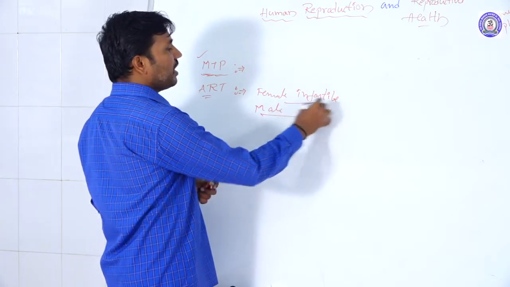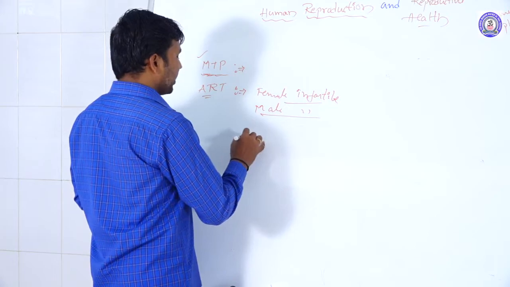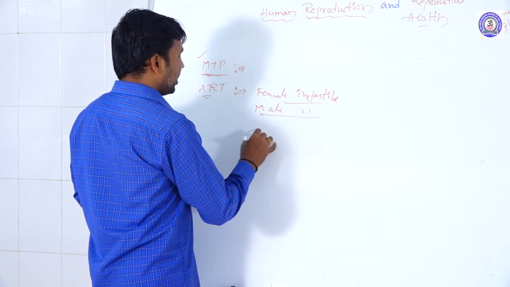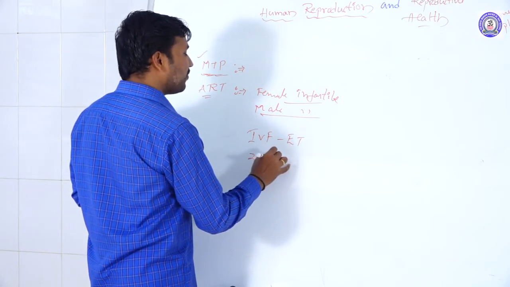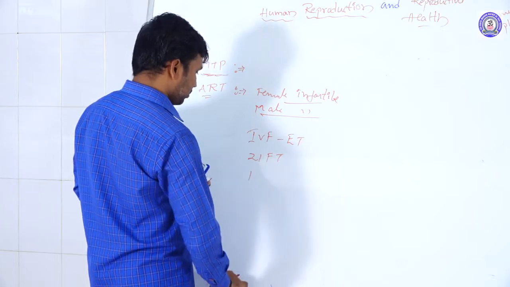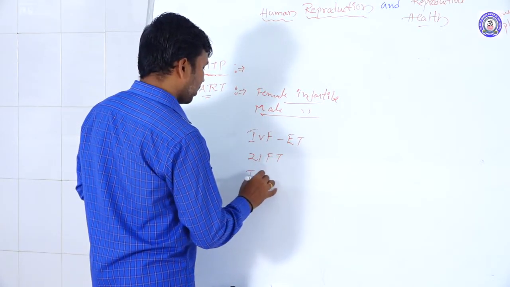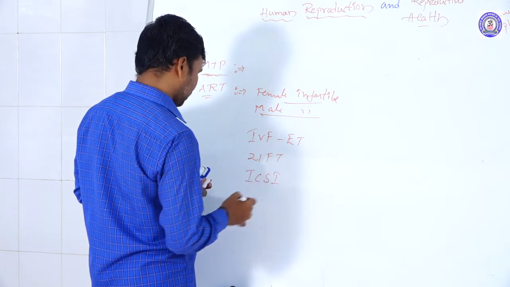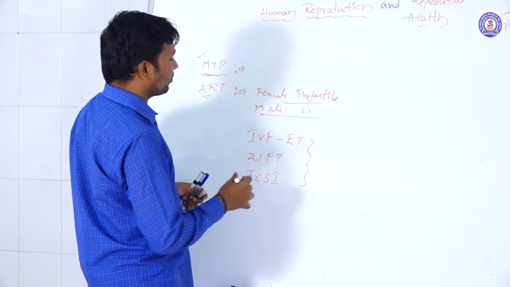So based on male and female infertility, we follow certain methods: IVF, ET, ZIFT, ICSI. These are some of the methods we follow.